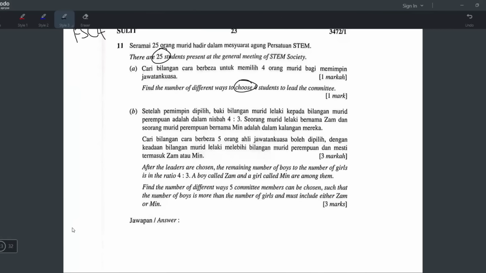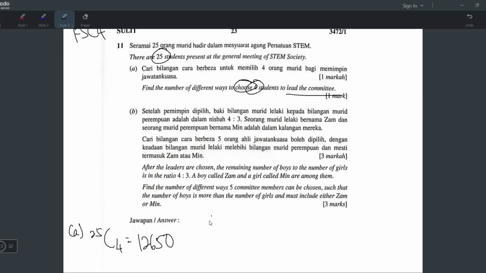So 25 is the total number of students. Find the number of different ways to choose 4 students to lead the committee. The keyword is choose. When you choose people, the order is not important. If you see choose or select, that means you use C. So this is very easy. Just do 25C4. I'm sure everyone can do this correctly. The answer is 12650. Let me just double check quickly. Okay, correct. So that's the answer.